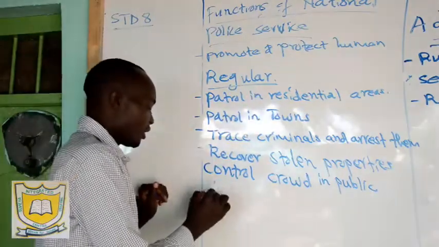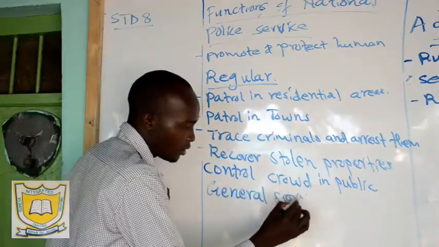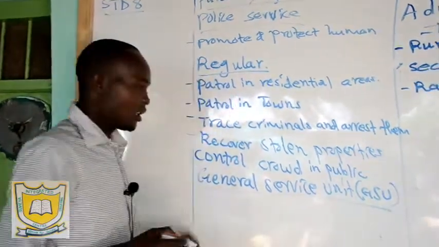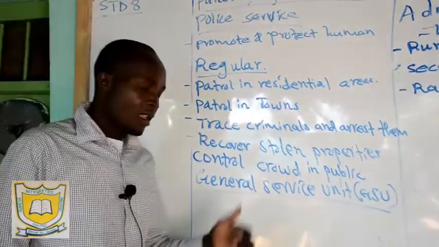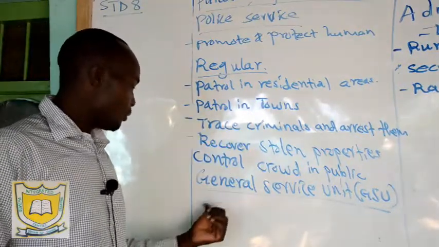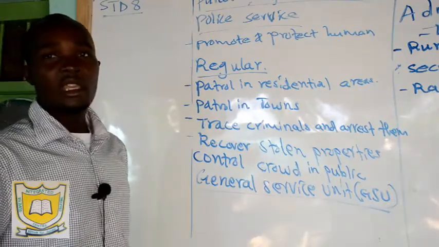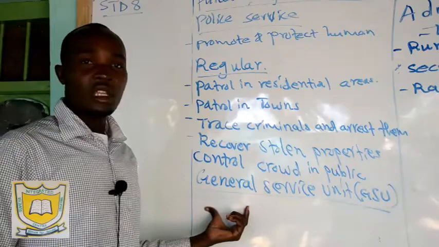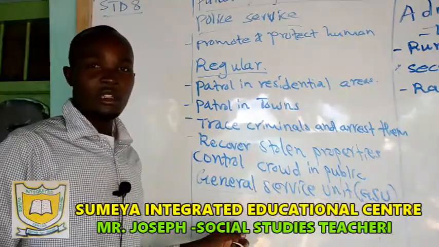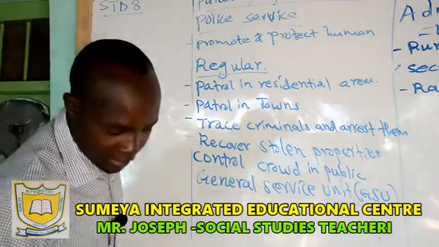Then we have another one, the General Service Unit, GSU. You have seen them. We have said these are the police officers who normally come in areas with chaos to bring about peace, law and order. So people really fear them. They are men who don't have mercy. So remember that they are meant to do that.